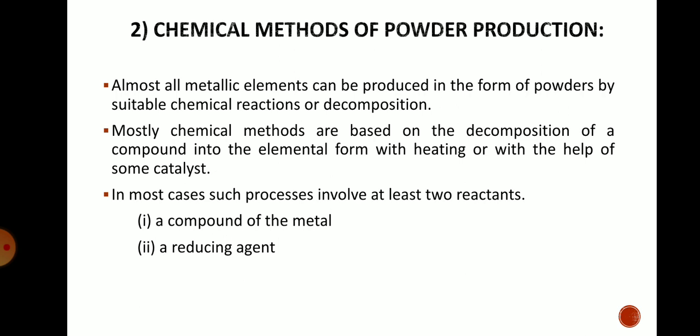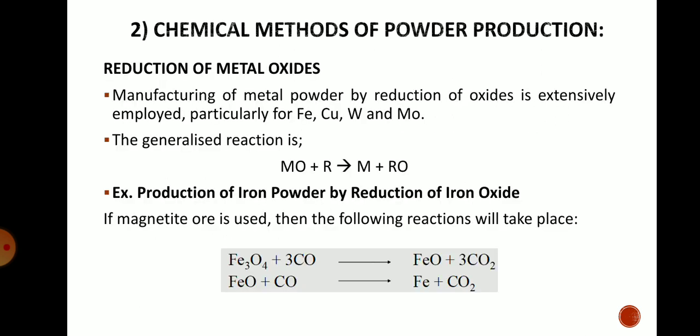Now, mostly the chemical methods are based on the decomposition of a compound into elemental form with heating or with the help of some catalyst. So in most cases, such processes involve at least 2 reactants. First is a compound of metal, and second is a reducing agent. In this chemical method, we are looking at the reduction reaction. In that reaction, 2 components will be involved: first a compound of a metal, and second a reducing agent.